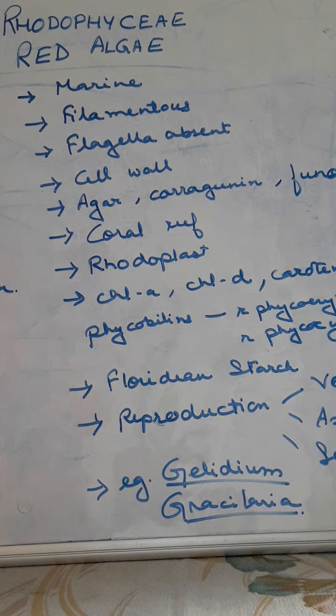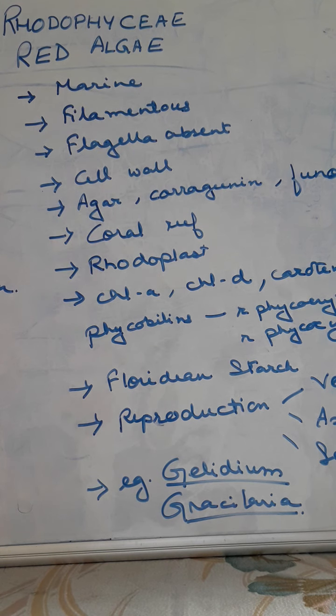Now these are actually adapted to the deep waters, up to the limit of the photic region. That means they are present at the base of the sea, where they can absorb the blue violet radiations. These light radiations have shorter wavelength, so they can penetrate into the deep sea waters, and this is absorbed by the red algae. This wavelength is not absorbed by others. This is the speciality of red algae, for which they can easily undergo photosynthesis.